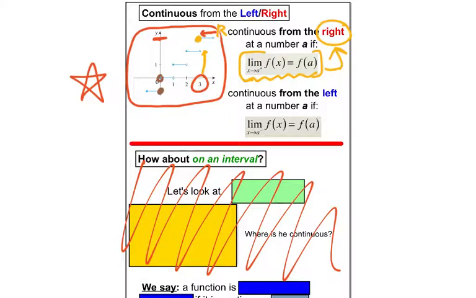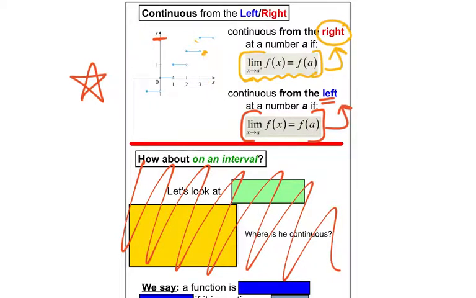Because to do that, now do you notice as I approach x equals 0 from the left, my limit is this y value down here. And if I actually plugged in 0 as my x, my y value would also be this same y value. So the limit from the left equals the actual y value. That means you'd be continuous from the left. This graph, unfortunately, as the greatest integer function, is only continuous from the right.